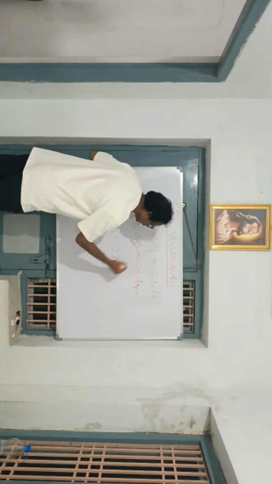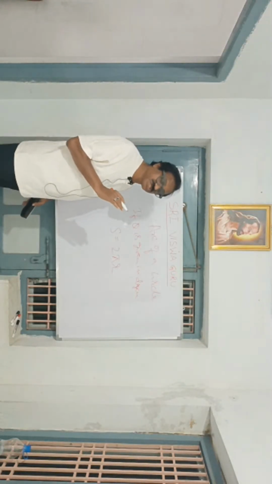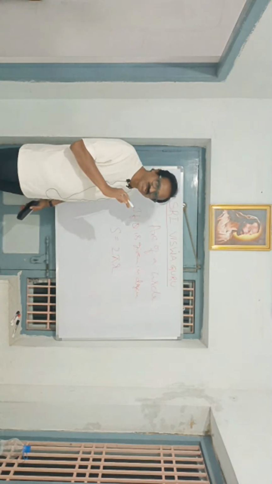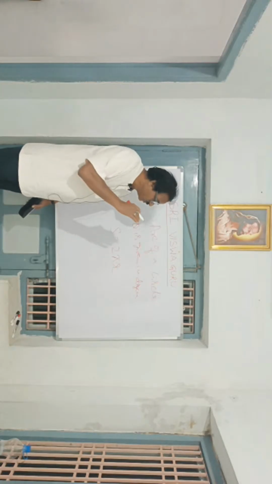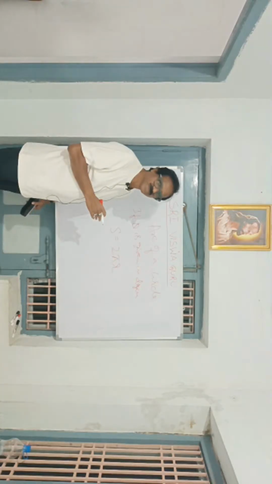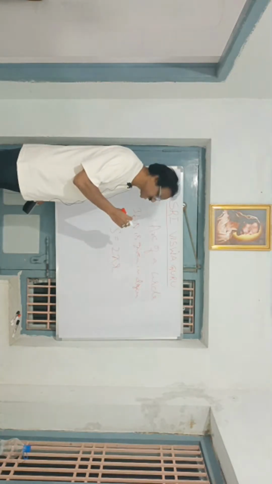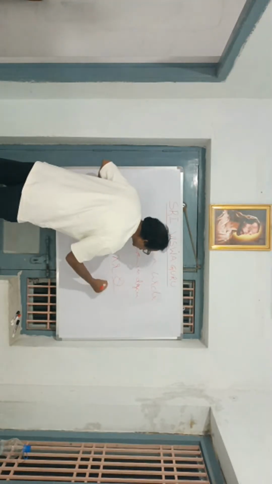2 pi r. Actually, we have 360 degrees in a circle. Got it? So we mention the degrees in the form of theta. Then what happens? Theta by 360 degrees.